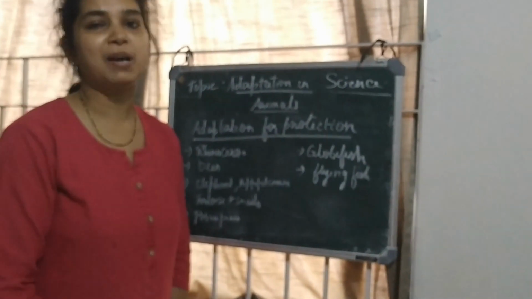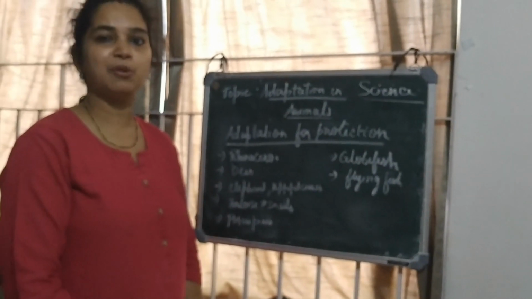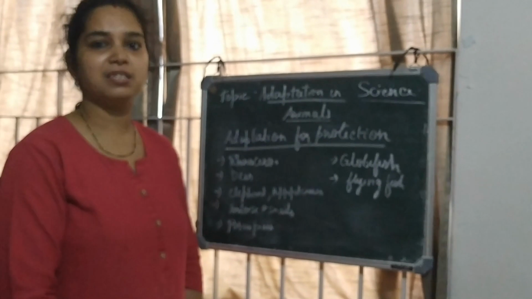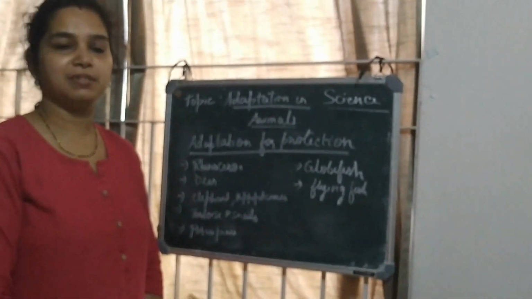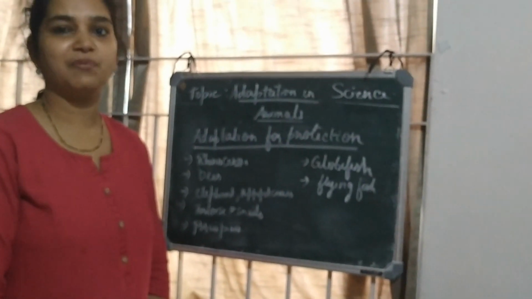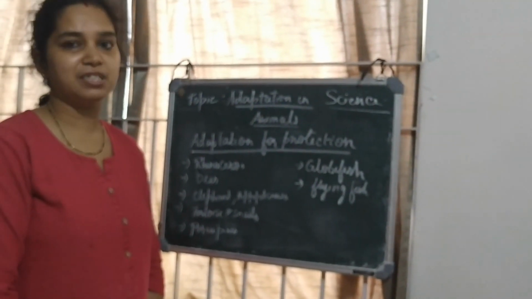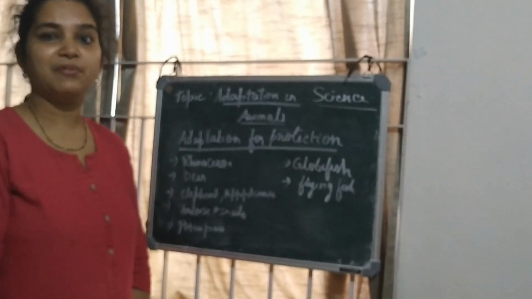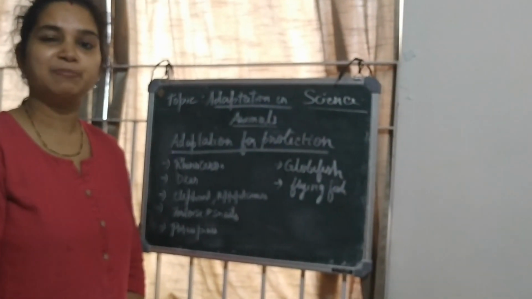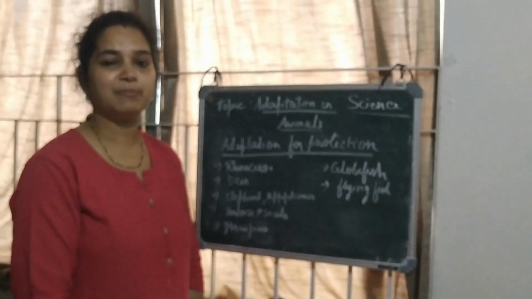Porcupines have spines on their body, and hedgehogs also have spines on their body. When in danger, they raise the spines and scare their enemies. Blowfish blow up to double their own size so as to escape danger. And flying fish are fish which can fly. When in danger, they come out of the water, spread their fins like wings and fly in the air so as to escape the danger.